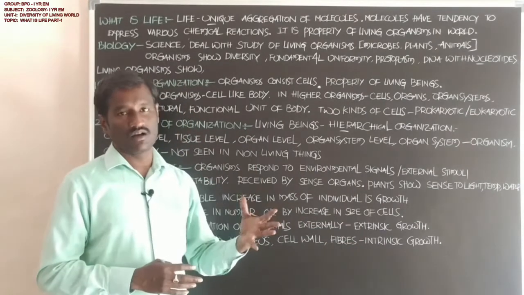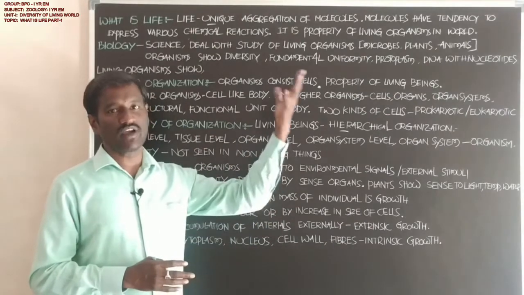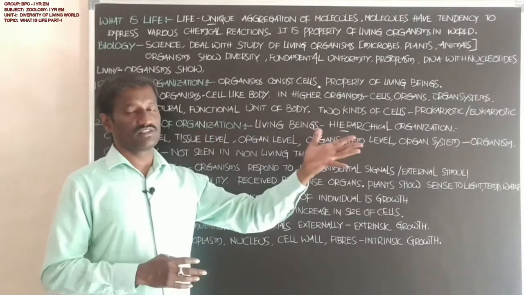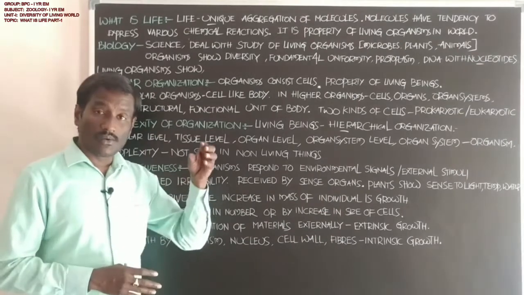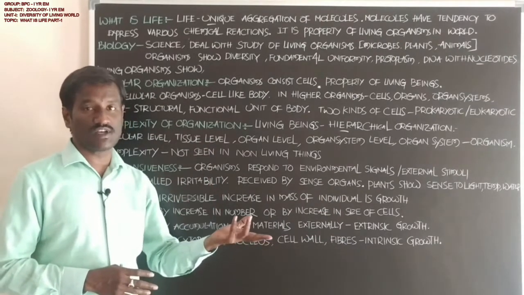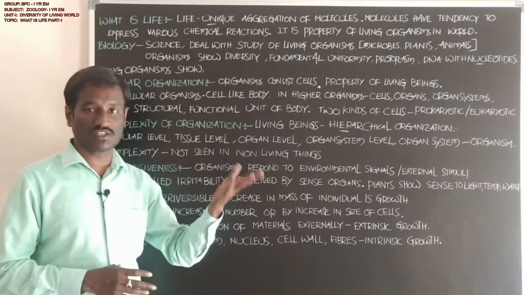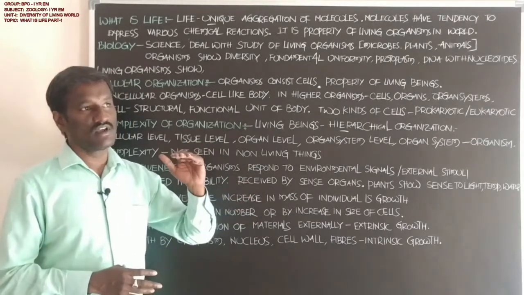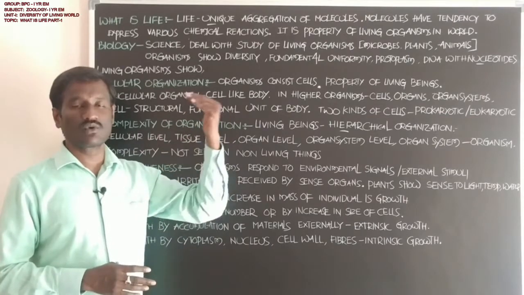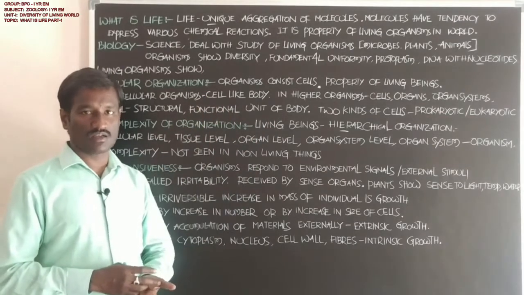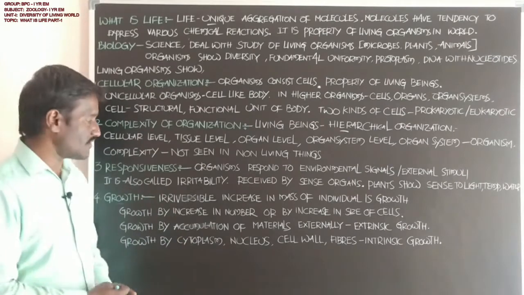In organisms, growth is possible by increasing the number of cells. Cells go through division and form more cells, and in this way growth is possible in plants and animals.